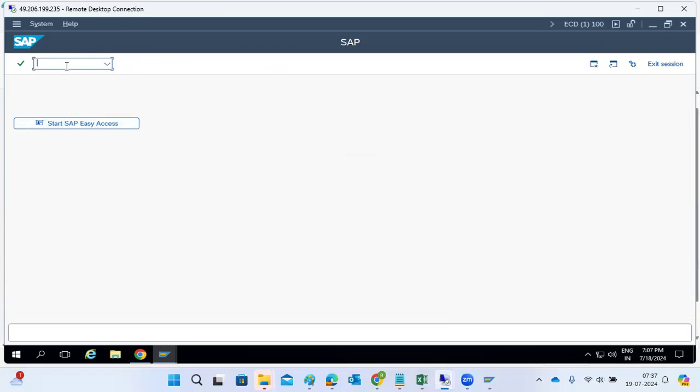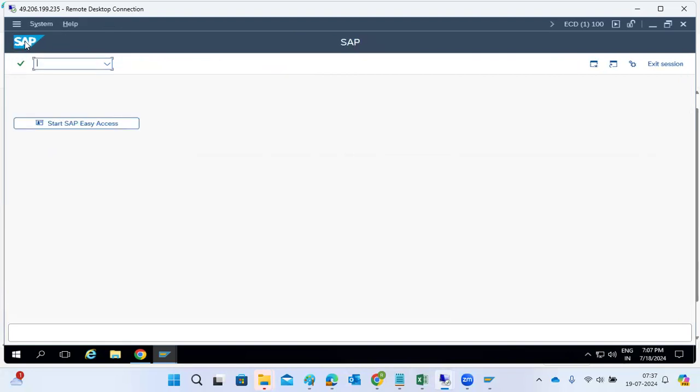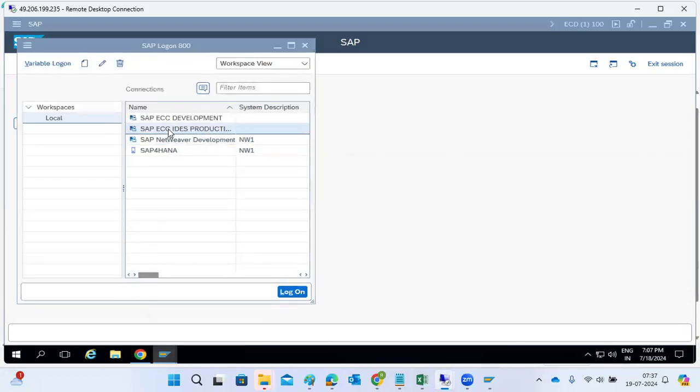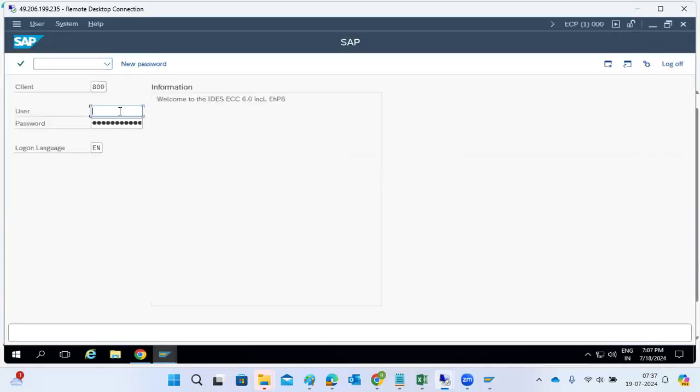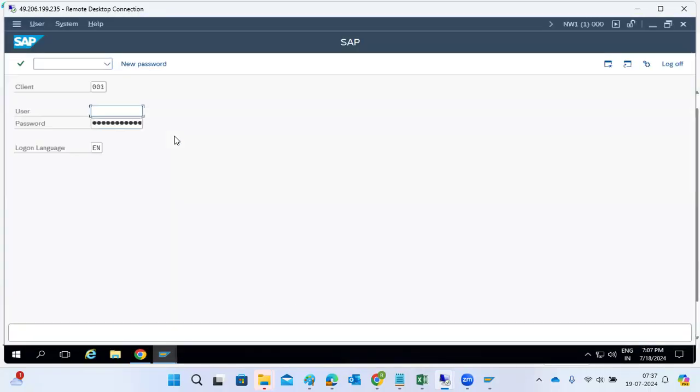Also ST22, SM21, then SICK, which we also discussed in the starting of the T codes, the consistency check. This is the consistency check transaction code here. Each and everything we will see here, we can record the changes. Any system you log in to, our basis transaction codes are common.